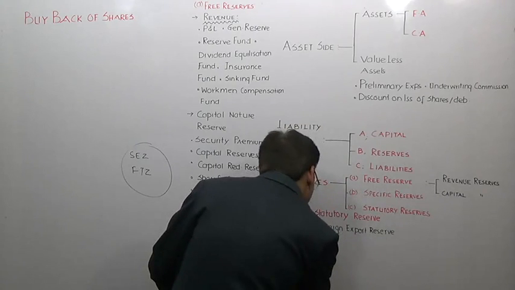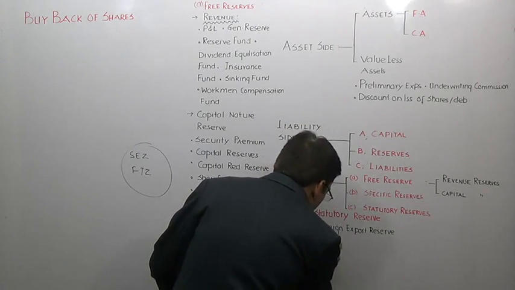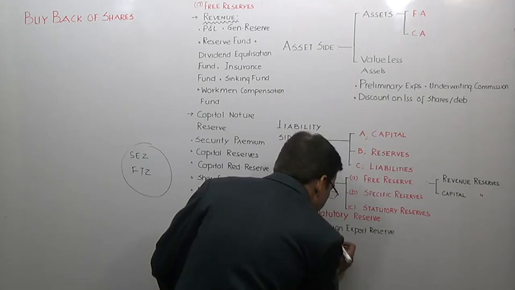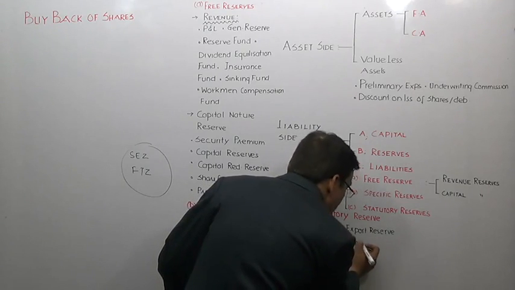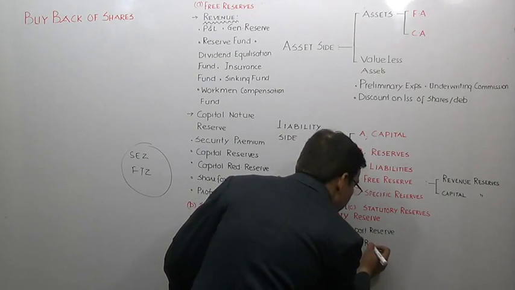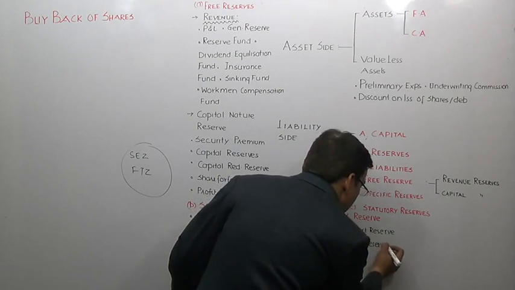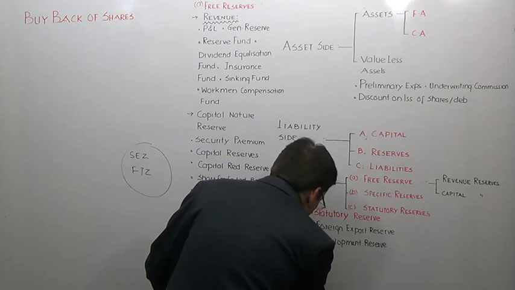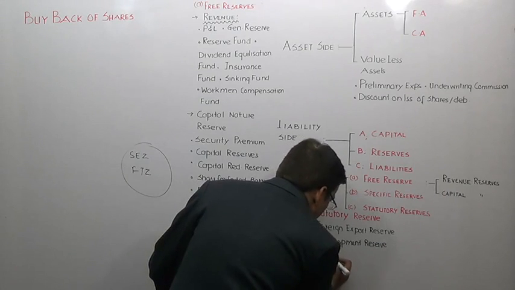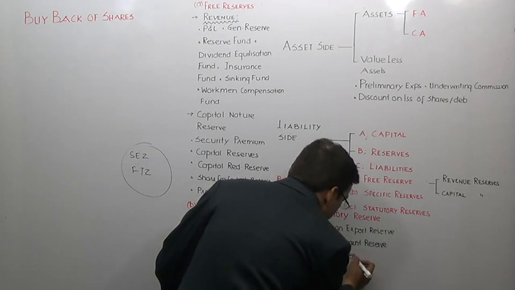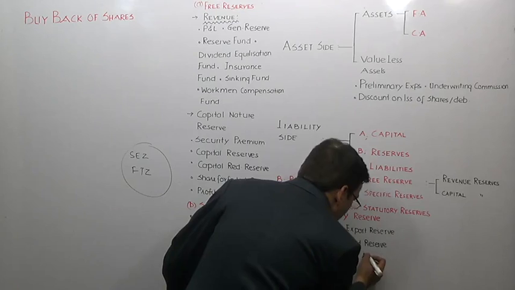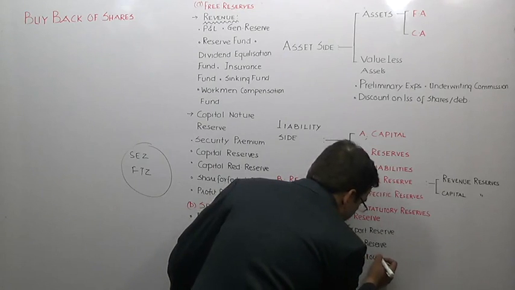Then similarly development reserve, that is development rebate reserve, that is investment allowance reserve. To be very honest with you, development reserve and investment allowance reserve are one and the same thing.